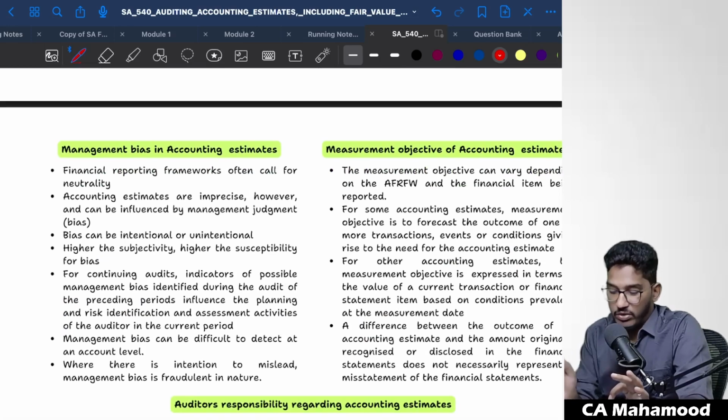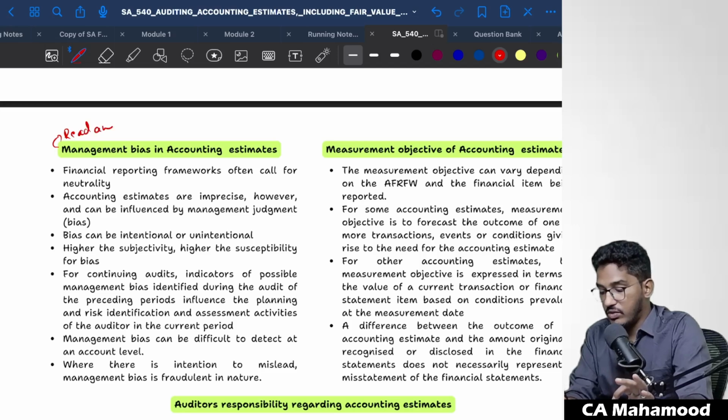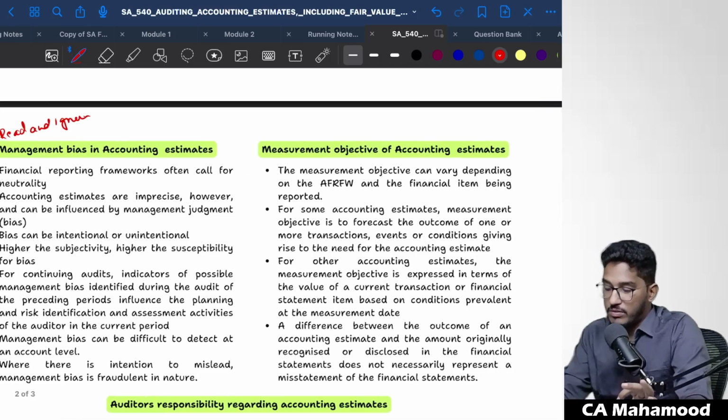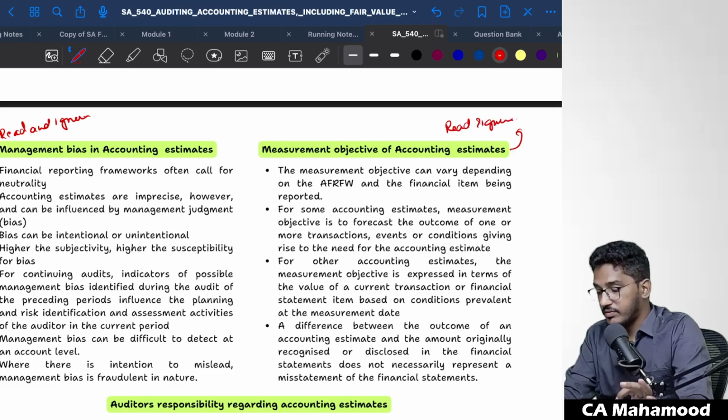Management bias, not that important. Management bias, you can just read and ignore. No need to by heart that. No need to memorize that. Measurement objective, this is also the same thing. Read and ignore. No need to memorize.